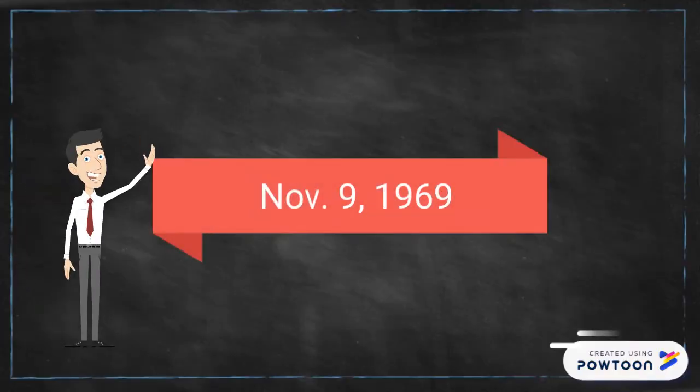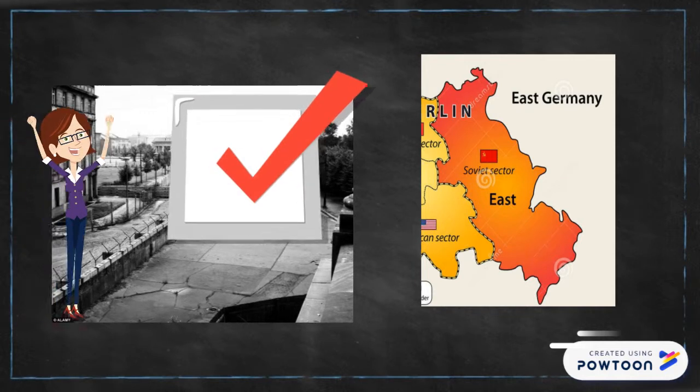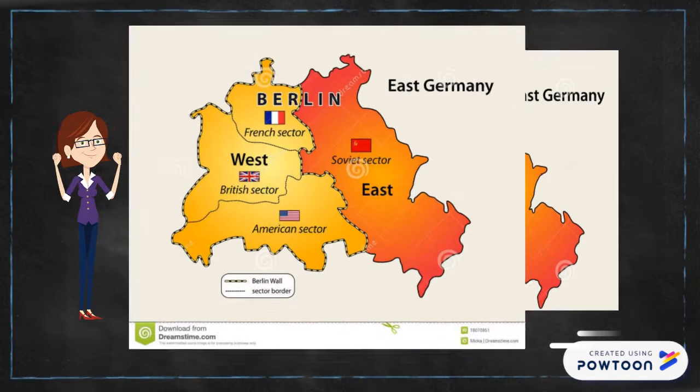November 9, 1989, East Germany opened the Berlin Wall for the first time in 28 years, allowing free passage. East Germany soon held its first free election, and the two German nations were once united again.